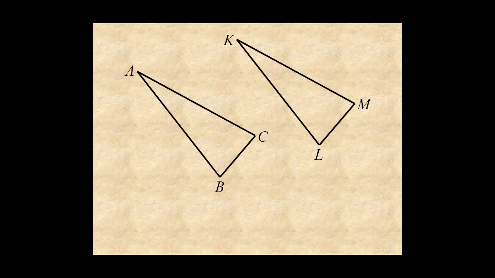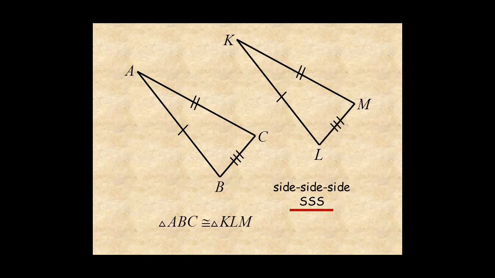You can show that triangles are congruent by showing that their corresponding parts are congruent. The first method is to show that all three corresponding sides are congruent. This is called side-side-side congruency, and it's abbreviated SSS. So in this diagram, you can see triangle ABC is congruent to triangle KLM.